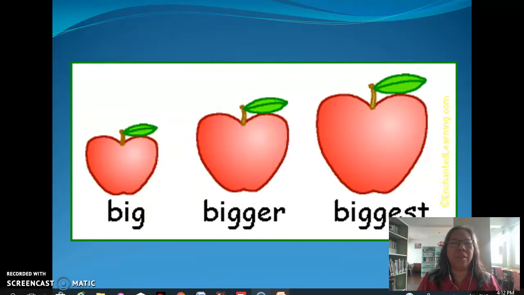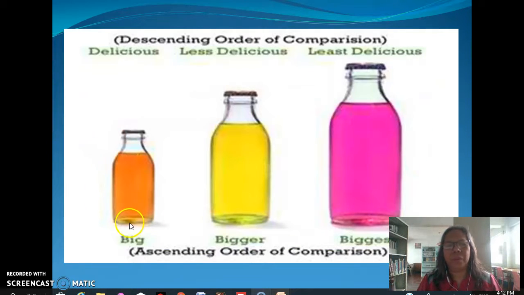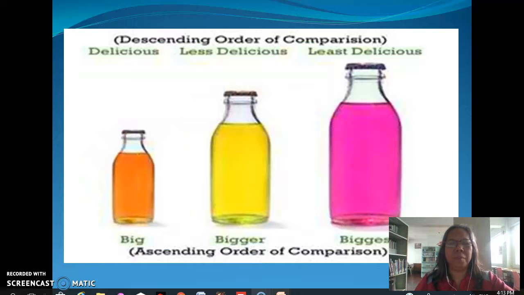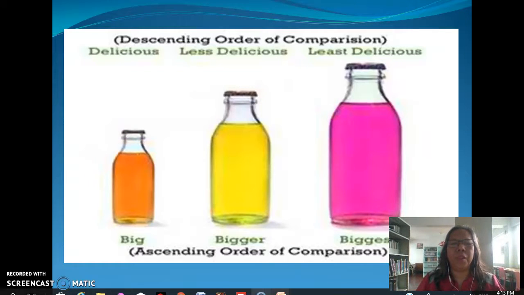Okay, you probably notice that this apple is big, but this one is bigger. This last one is, of course, the biggest. We say that the term biggest is a superlative. Okay, let's look at another picture. This time, we have a bottle of juice. If we consider this bottle as big, then this one is bigger. And this one is biggest.